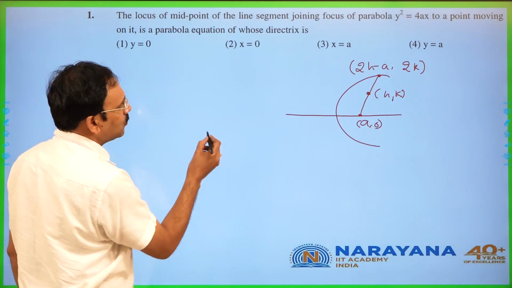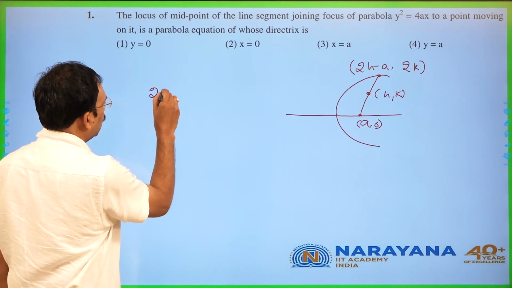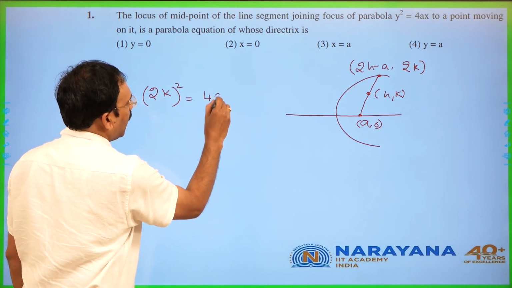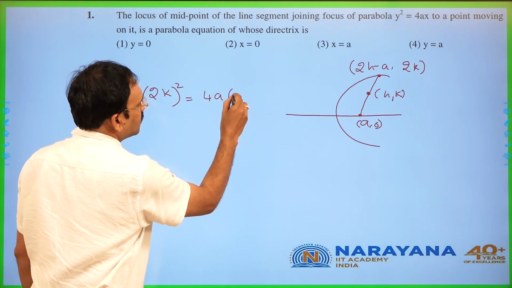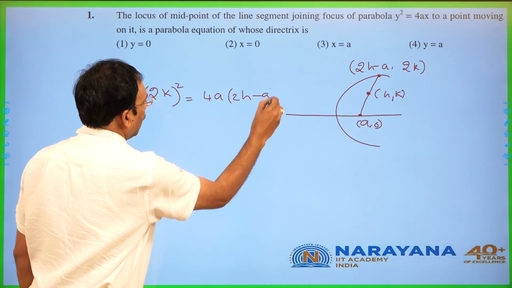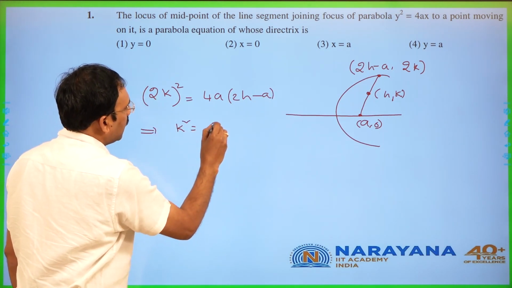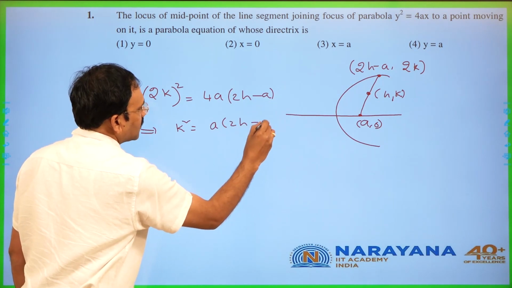Let me substitute: y square means (2k) whole square is equal to 4a into x, means 2h minus a, which gives k square is equal to a into (2h minus a).